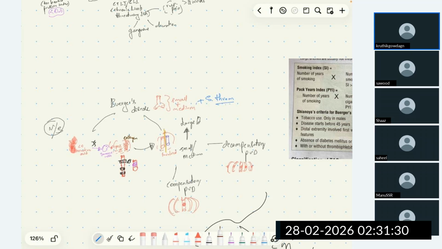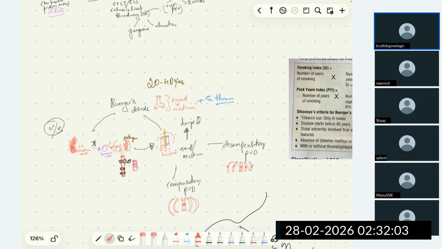Buerger's disease is seen in young patients between 20 to 40 years, associated with progressive segmental inflammation, because only a segment of artery will be involved, followed by a disease-free zone, followed by another segment of artery involvement. So it's a disease of the young occurring between 20 to 40 years involving segmental, medium and small vessels.